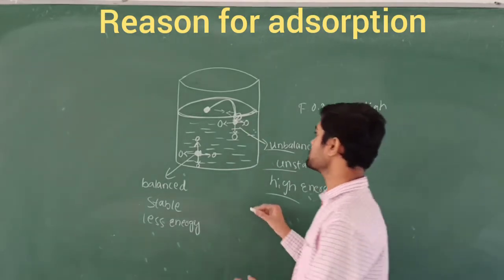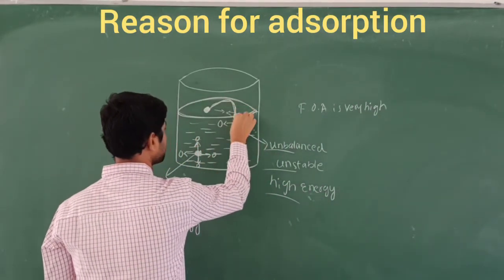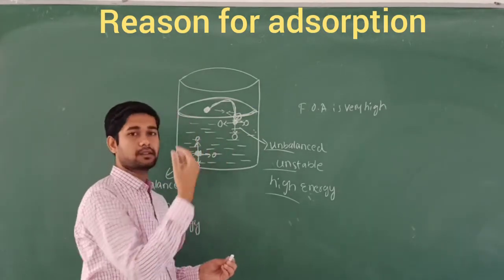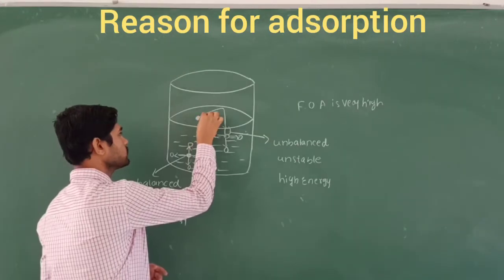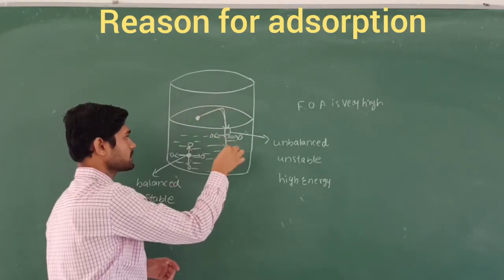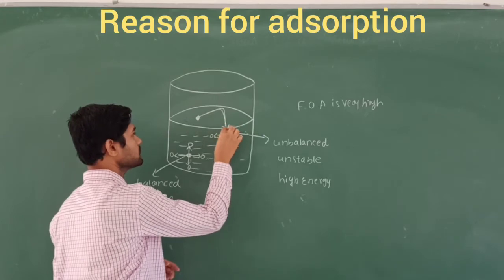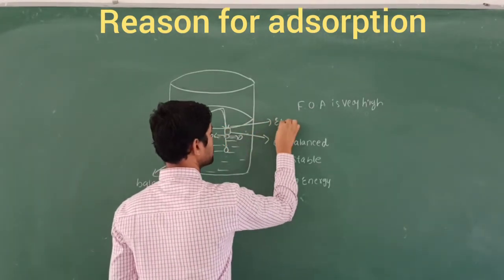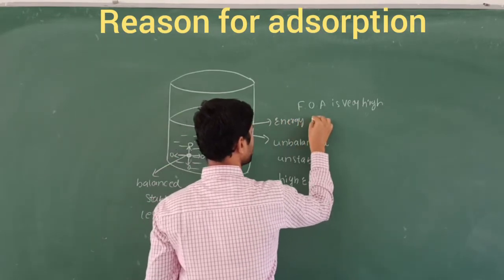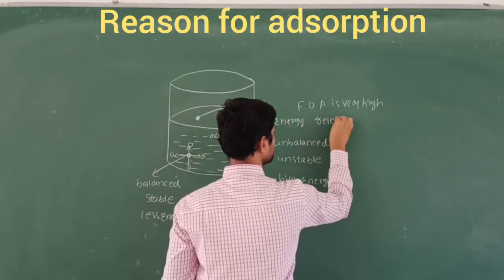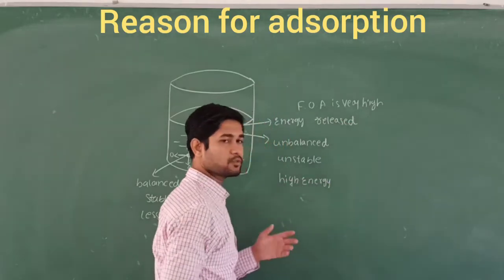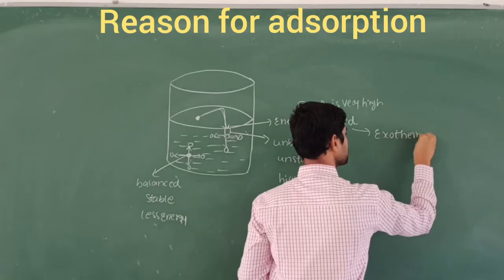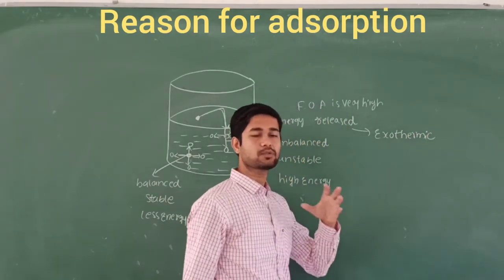So like this, these molecules will come and attract here. This is the reason chalk particles get adsorbed by the ink particles or ink molecules. When these molecules occupy the accumulation on the surface, what happens at that time? The energy is going to be released here. The energy released we are going to call exothermic. That is called exothermic, that is, heat is going to be evolved here.